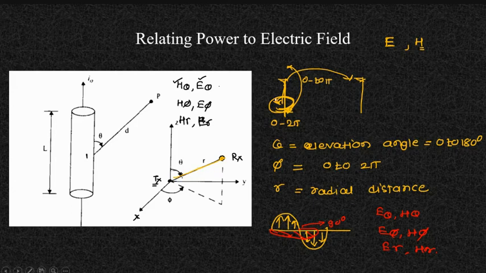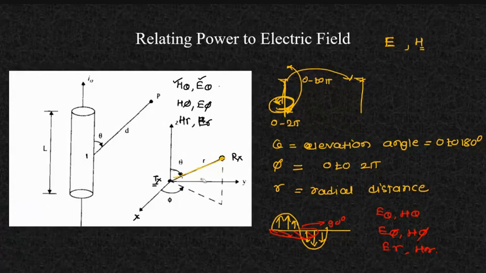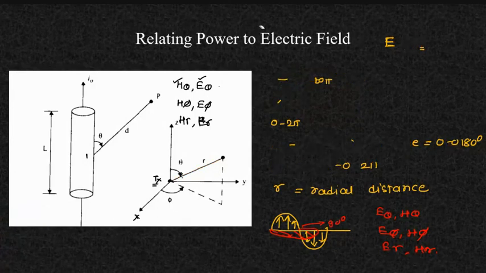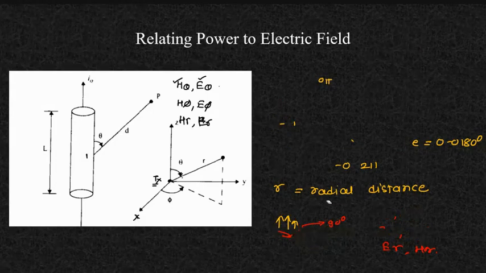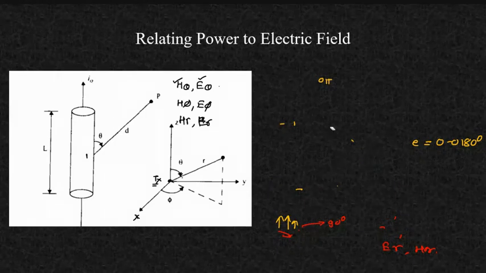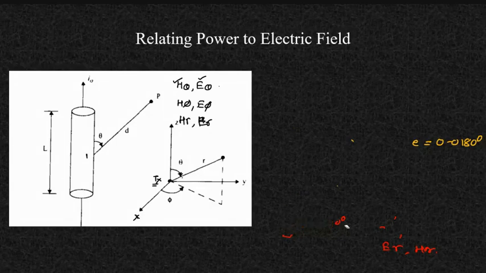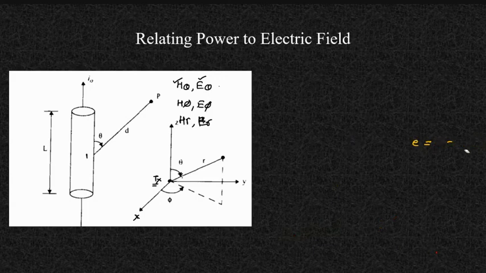We are just interested in our power in terms of the electric field. ठीक है, so I think we have already talked about that kind of thing. So here I'll just go with my electric field. ठीक है, I hope the things now are clear to you how we are going to use a spherical coordinate system to understand our electric field and magnetic field. So here I'm not at all interested in calculating all those E theta, E phi and H r components, that will be there in your another syllabus. So here I'm interested in the power density in terms of the electric field.